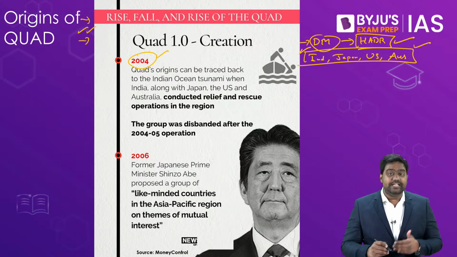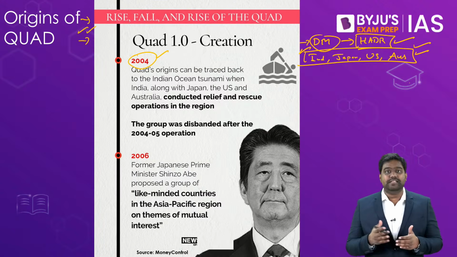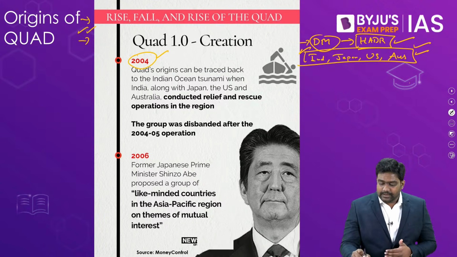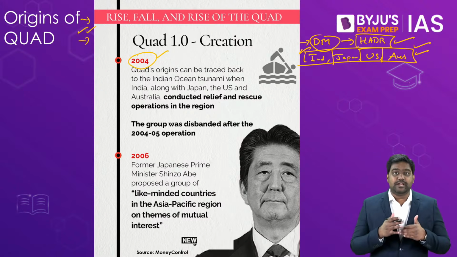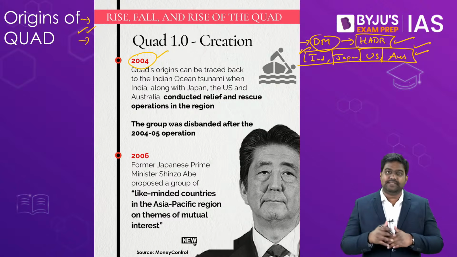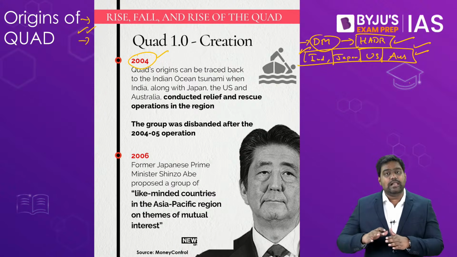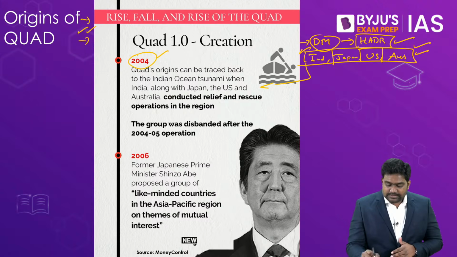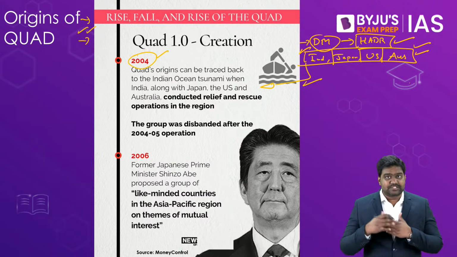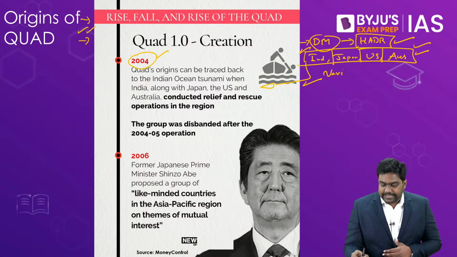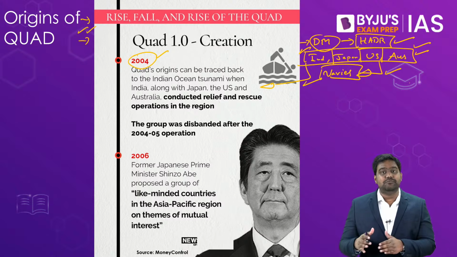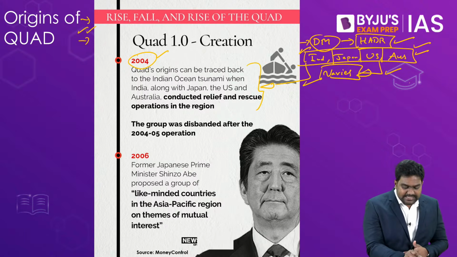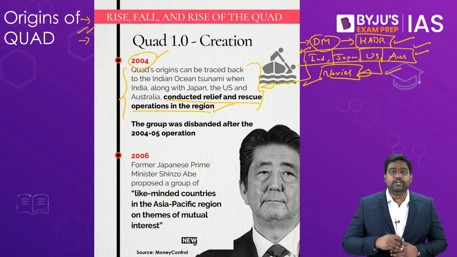India definitely dominates the Indian Ocean. Australia is a major power in the Indian Ocean and in the Pacific. Japan is definitely a major power in the Pacific, and the US already had a significant military presence both in the Indian Ocean and the Pacific Ocean. As they started helping out the countries during the tsunami, they started collaborating their efforts. Their respective navies, which were leading these HADR operations, started working together. These 4 governments collaborated to provide disaster management assistance, especially to help in relief and rescue operations during this tsunami.